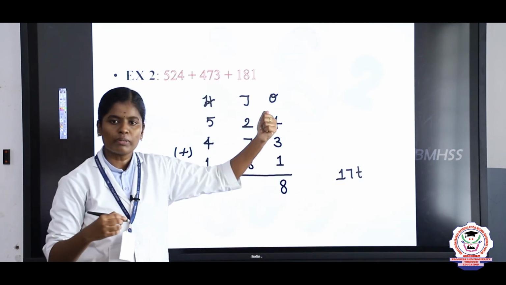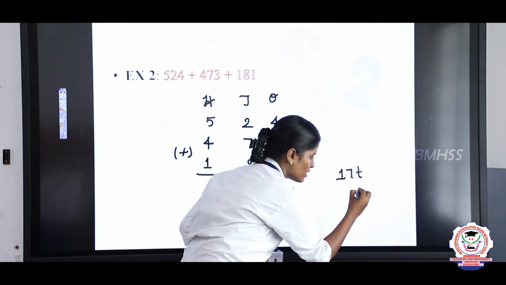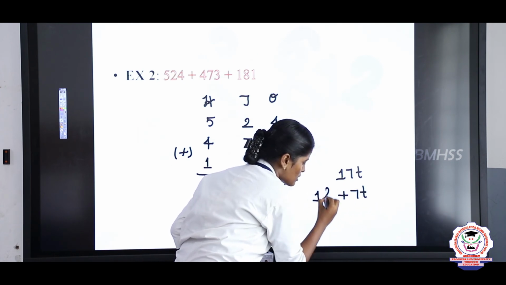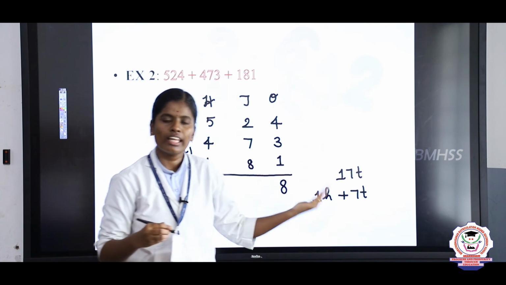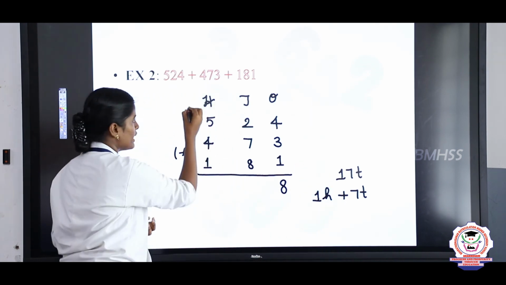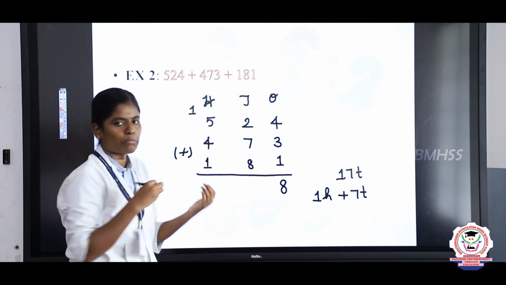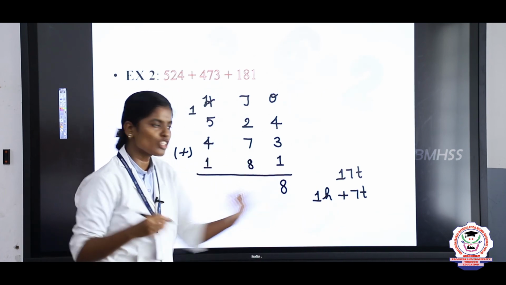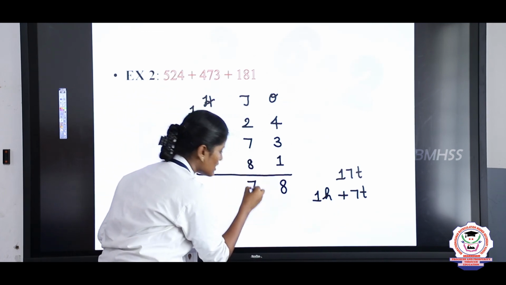Now we are going to split this. 7 tens plus 1 hundred. In this 100, you should carry over to the 100 place, and then the 7 tens you should write under the tens place.